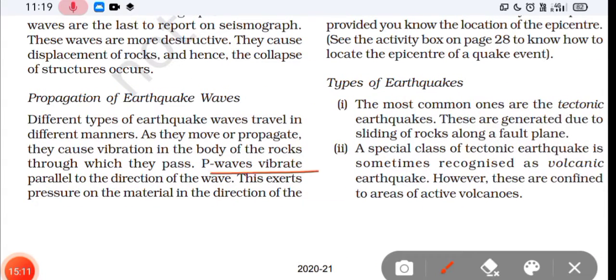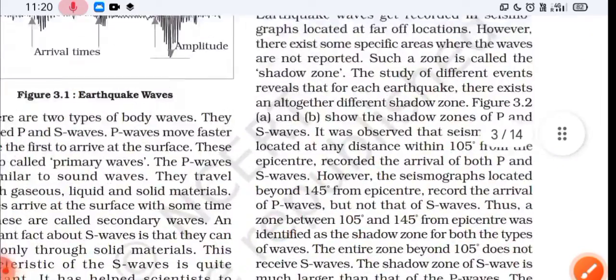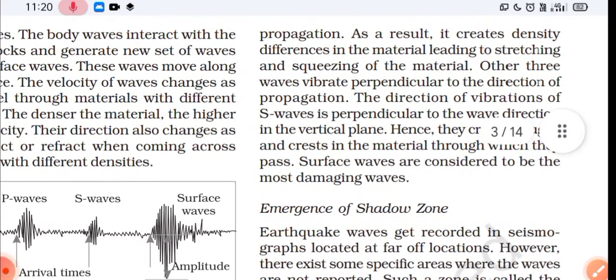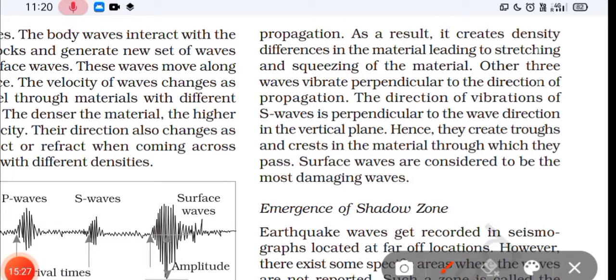So P waves vibrate parallel to the direction of the wave, and this exerts pressure on the material in the direction of propagation, okay. As a result, it creates density differences in the material, leading to stretching and squeezing of the material. The other three waves vibrate perpendicular to the direction of propagation. The direction of vibration of the S wave is perpendicular to the wave direction, in a vertical manner, okay. The P waves were moving parallel to the wave, and this is moving perpendicular to the wave direction, okay.